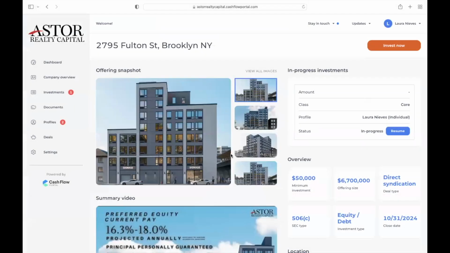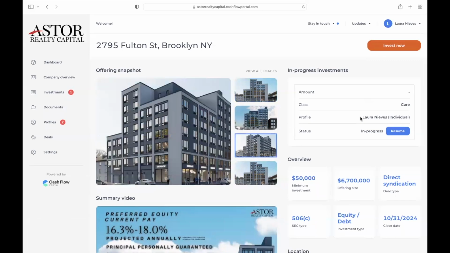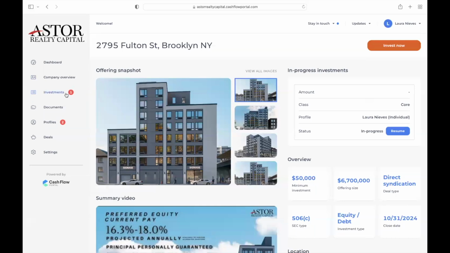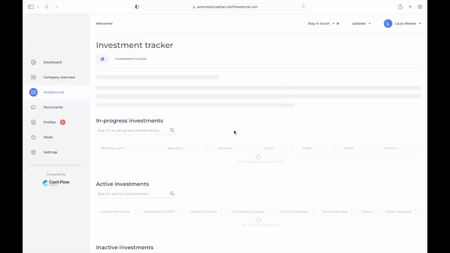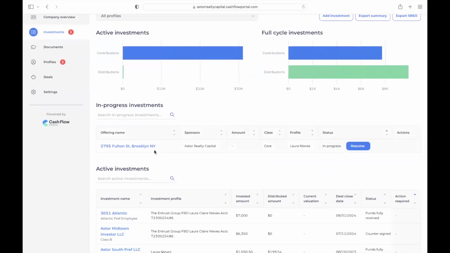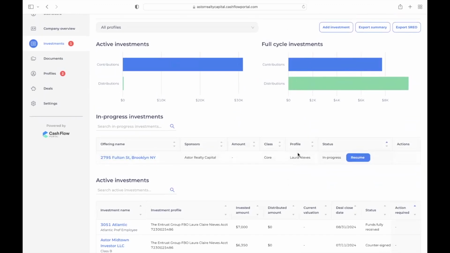So once I'm logged in, you can see here that we have attempted to make your life easier and do partial of the work for you. You can see here that now that you're logged in using the email that I initially emailed you on, we have gone ahead and we've submitted your interest already. You can see that here by clicking on investments, and you will see here that this is the investment opportunity and we have started your commitment.